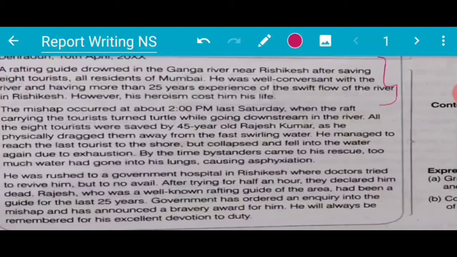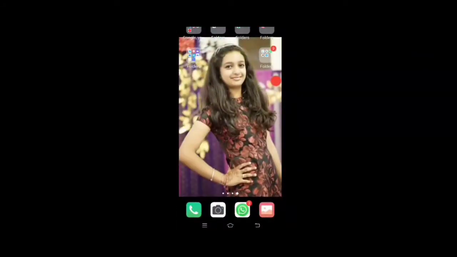Last paragraph now you have to do, that is the paragraph of conclusion, right? So let's see what is written here. He was rushed to a government hospital in Rishikesh, where the doctors tried to revive him, but to no avail. After trying for half an hour, they declared him dead. Rajesh, who was a well-known rafting guide of the area, had been a guide for the last 25 years. Government has ordered an inquiry into the mishap and announced a bravery award for him. He will always be remembered for his excellent devotion to duty.